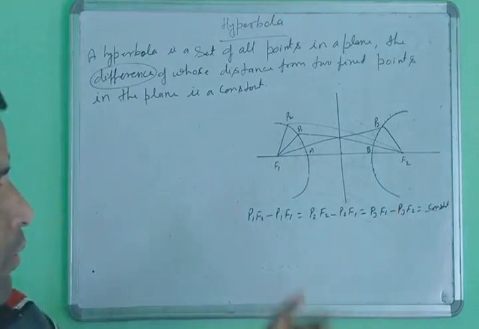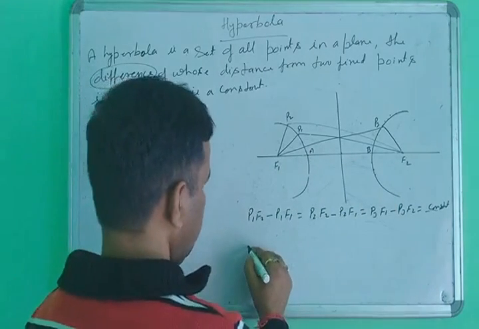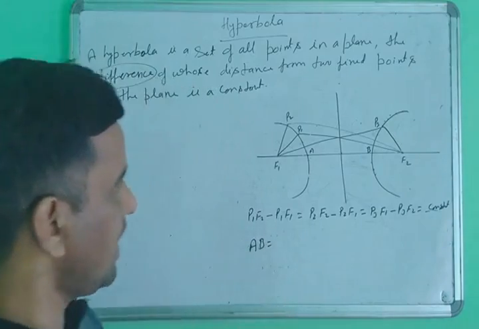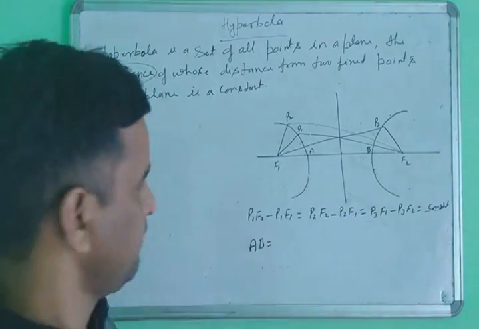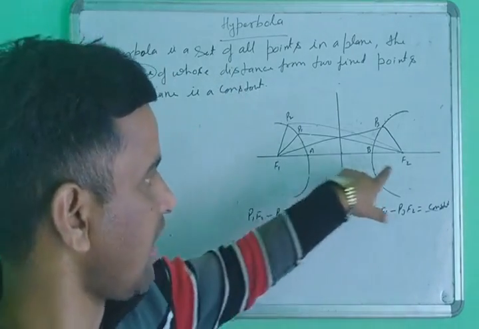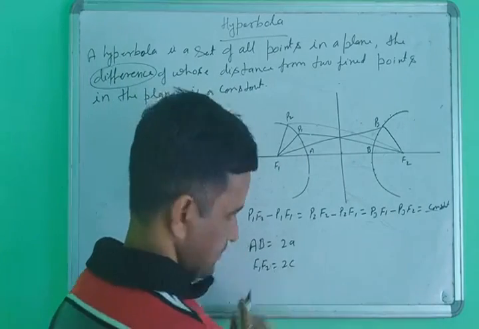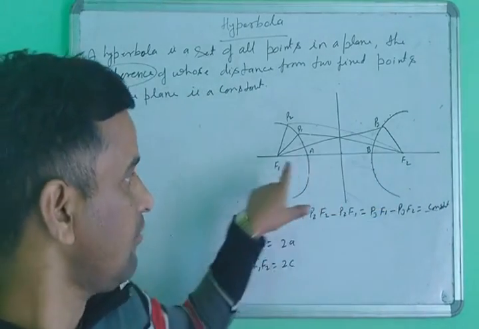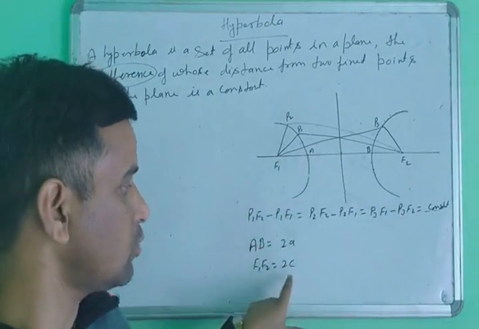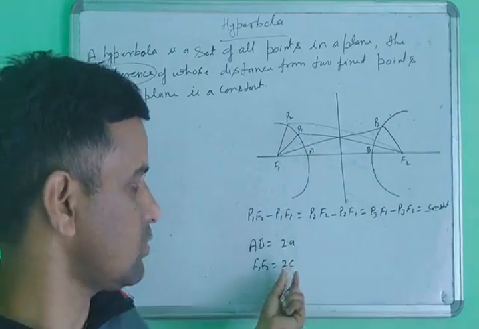Second, what is the length of AB? The length of AB is 2a. And what is the length of F1F2? The length of F1F2, the distance between the two foci, is called 2c.